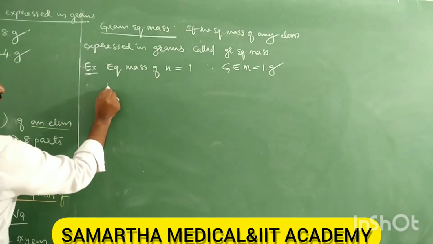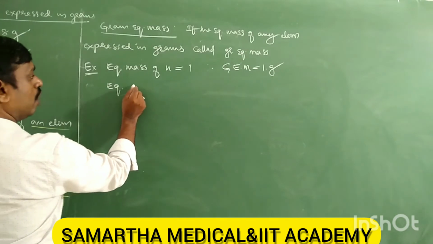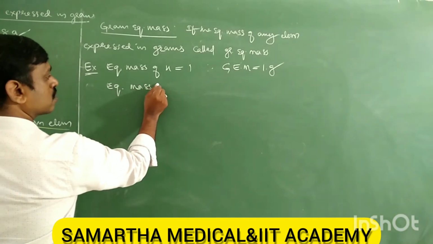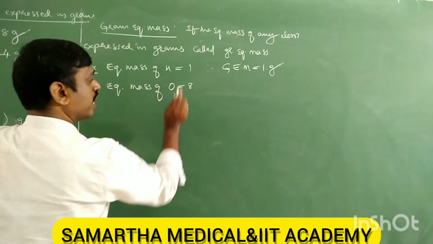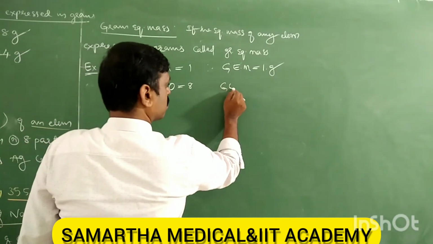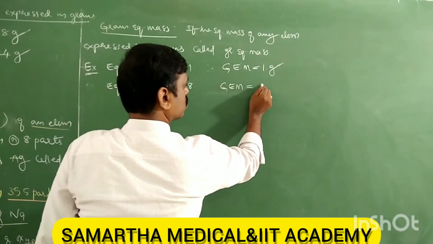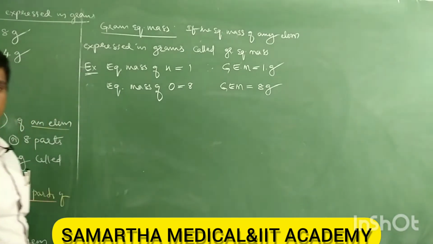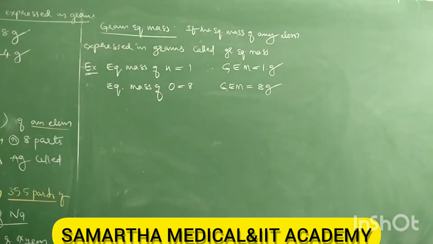Similarly, the equivalent mass of oxygen is 8, so the gram equivalent mass is 8 grams. Like that, the equivalent mass of chlorine is 35.5, so the gram equivalent mass is 35.5 grams.